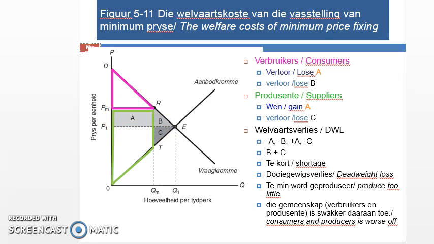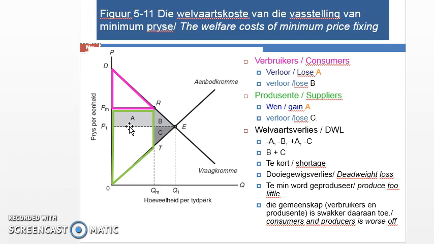But the higher price has resulted in lower quantity demanded from the consumer. So we then have lower quantity from Q1 to QM. That means we lose this triangle here, which is represented by B and C. So initially, B was part of consumer surplus and C was part of the producer surplus. So both of them are now lost.